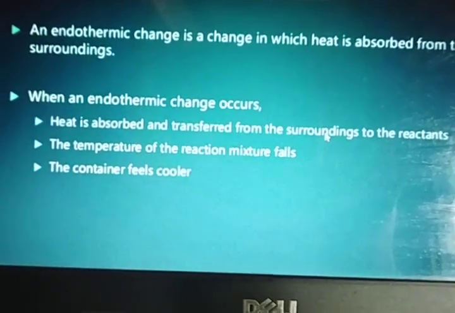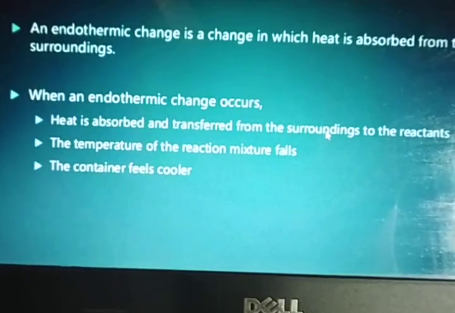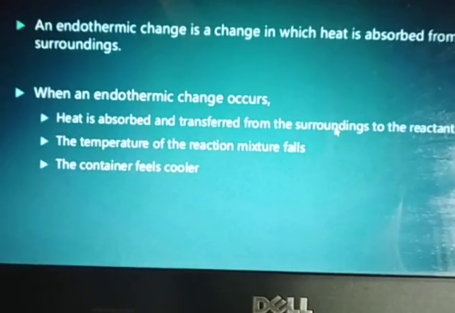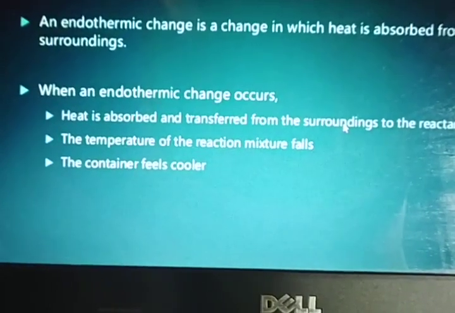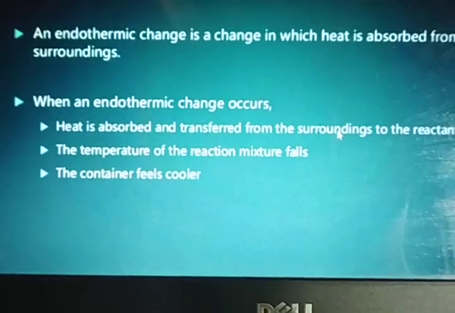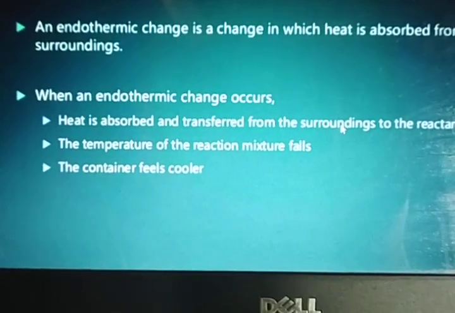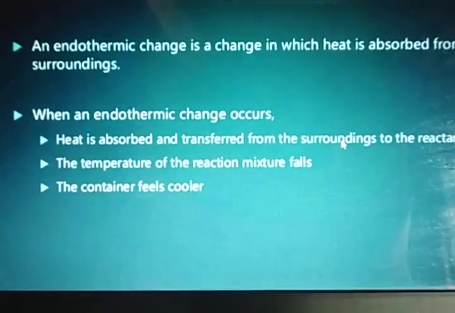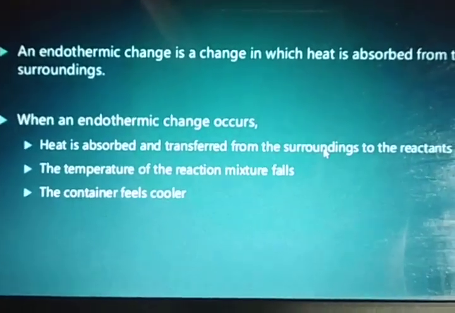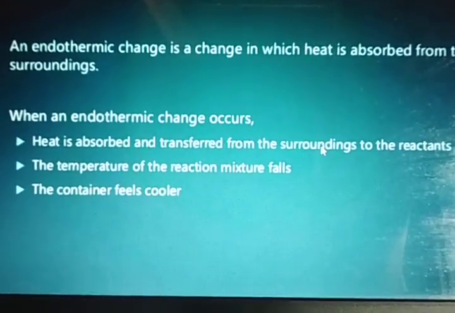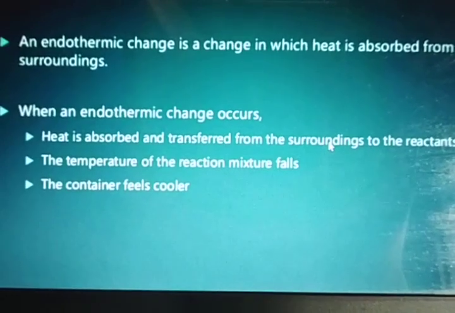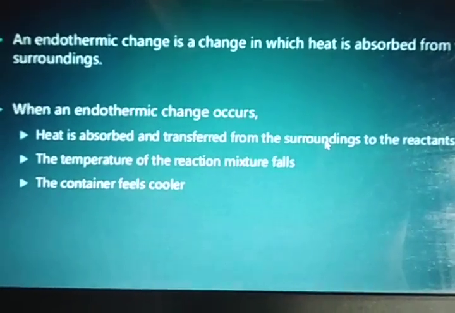Two examples are given. When ammonium chloride or urea is dissolved in water, energy is absorbed from the surrounding. Then evaporation also causes cooling. We know that evaporation causes cooling. How? Because during evaporation, the liquid absorbs heat from the surrounding. Hence, we can feel a cooling sensation.